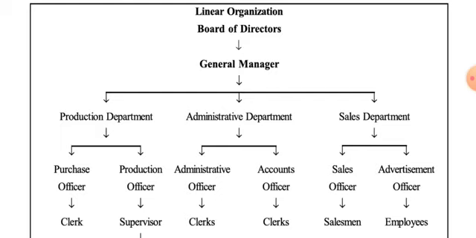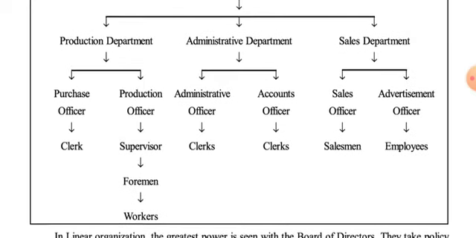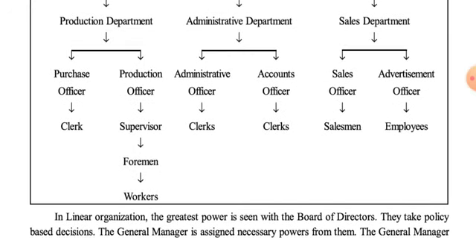Now first of all, we have a production department in which the line of authority moves from top to down. In the production department, first of all there is the production head or the production manager. In that there are two sections. One is a purchase officer who has their own clerks working for them, and the clerks are answerable to the purchase officer, and the purchase officer is answerable to the production departmental head.